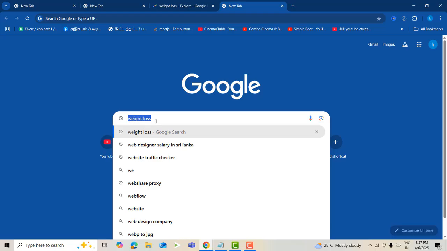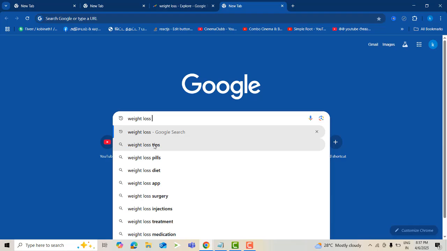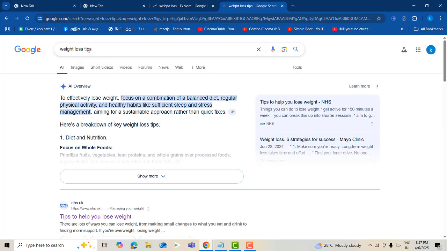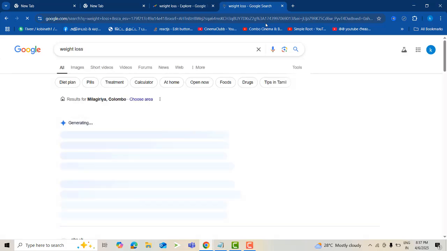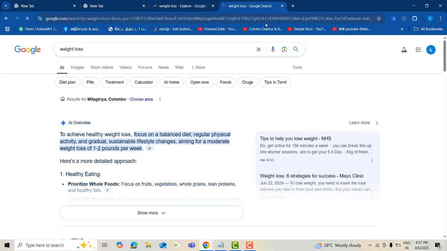Weight loss is known as a short tail keyword, a keyword which includes only three words or fewer. A word which is beyond four words, more than four, is a long tail keyword. So weight loss tips is a short tail keyword. These are called short tail keywords.